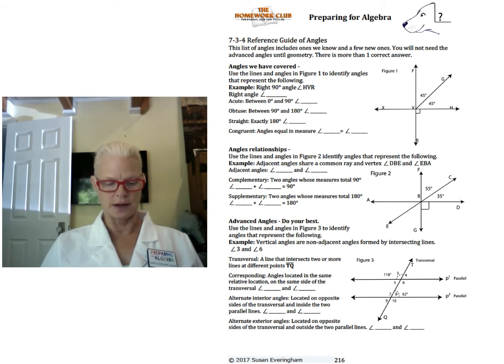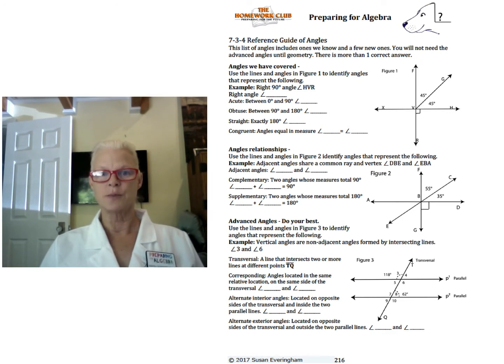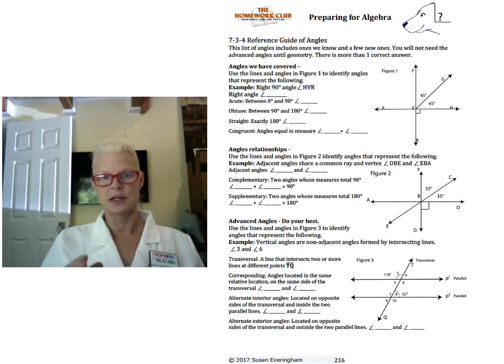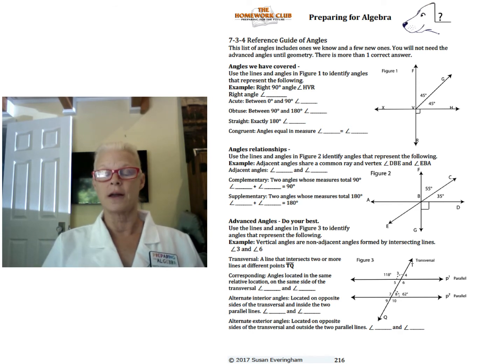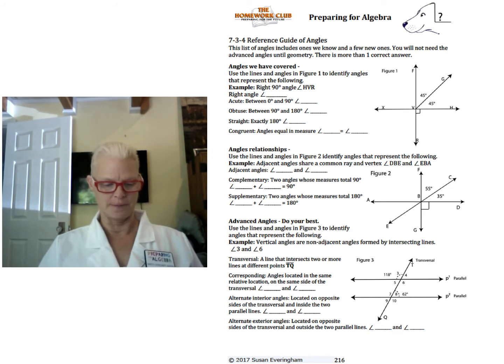Now complementary angles, two angles whose measure totals 90 degrees. So you can see the 55 and the 35, those measures equal 90 degrees. They are in fact right up against each other. They share a common ray and a common vertex. Supplementary angles measure the whole line, 180. So in this case, we could say D, B, and C, but then we'd also have to include C, B, and A, or various different combinations that can be found here.